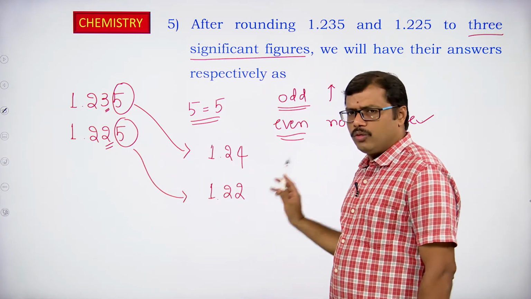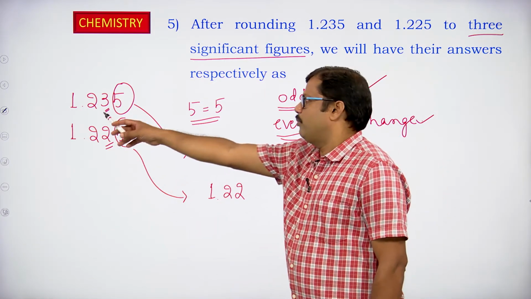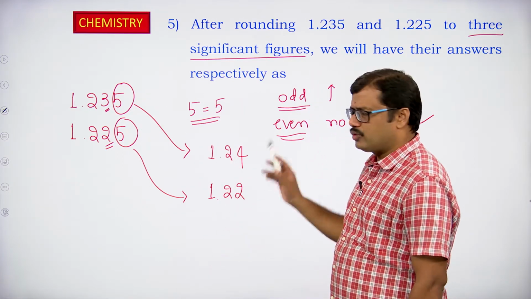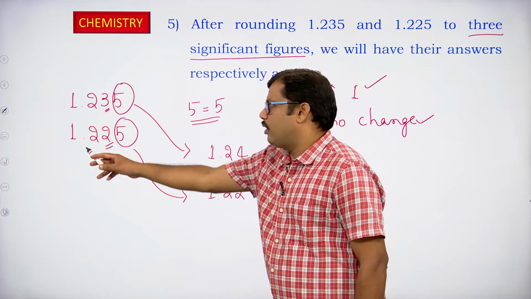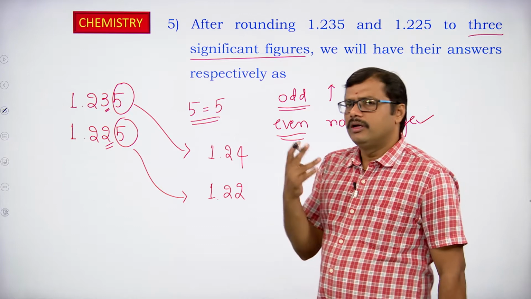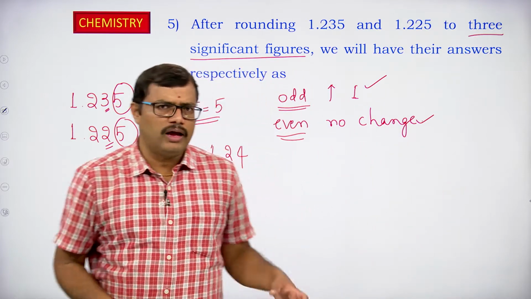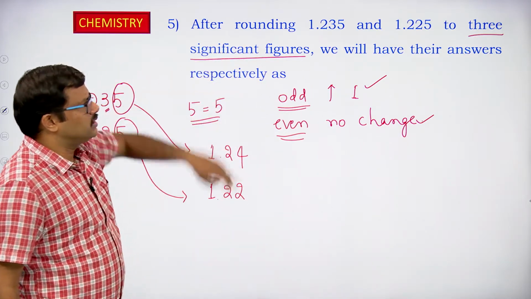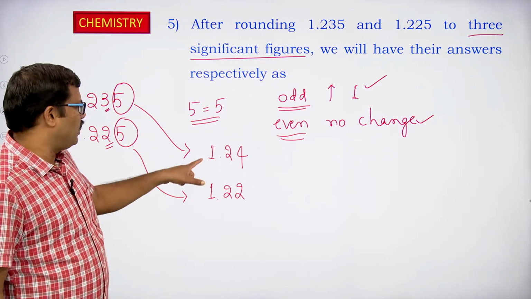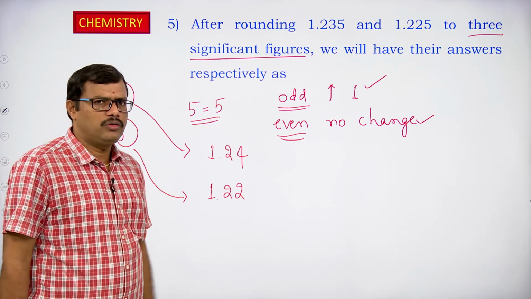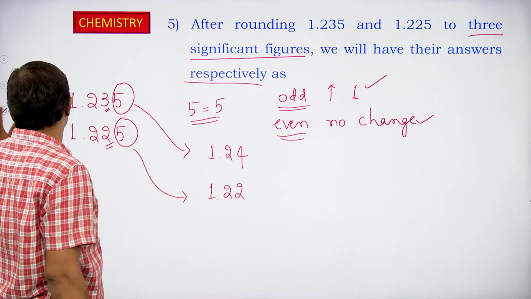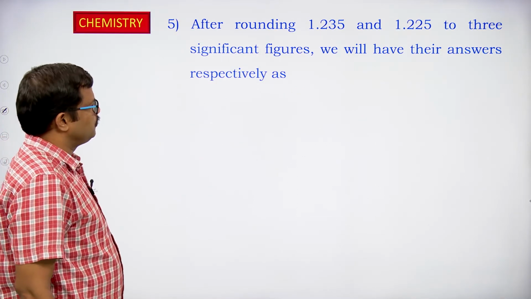1.225 becomes 1.22. Okay, so 1.235 has 4 significant figures, whereas 1.24 has only 3 significant figures. Here 1.225 has 4 significant figures, 1.22 has 3 significant figures. So now we are expressing the same numbers with 3 significant figures. In that case, what will be the answers? One is 1.24, the other is 1.22. So they are asking us to look at them respectively. So let us look at the answers and then identify the correct option.